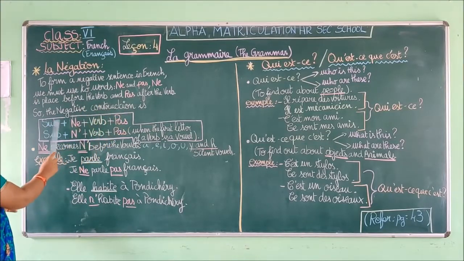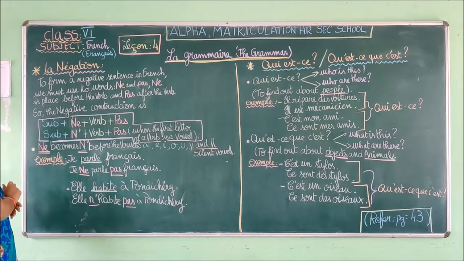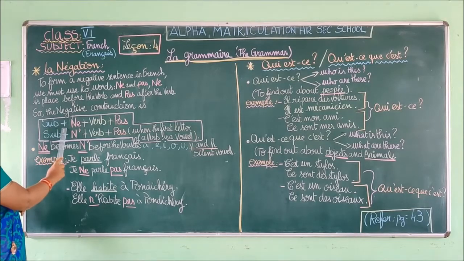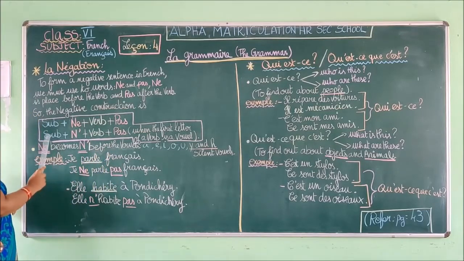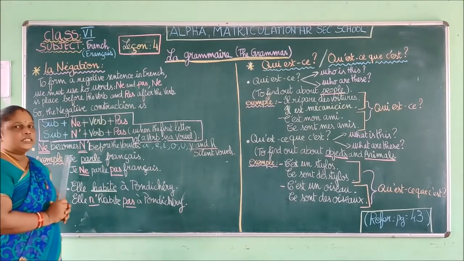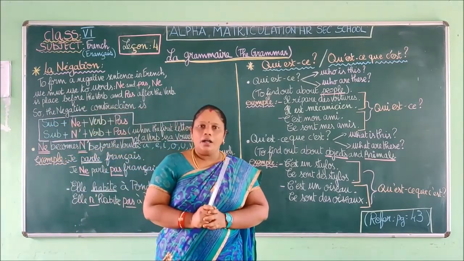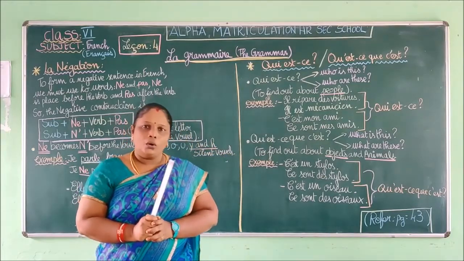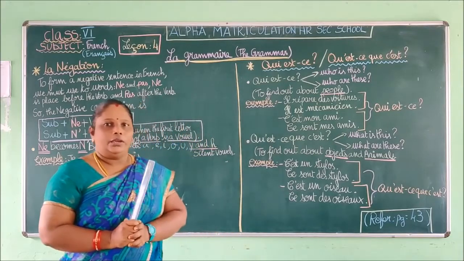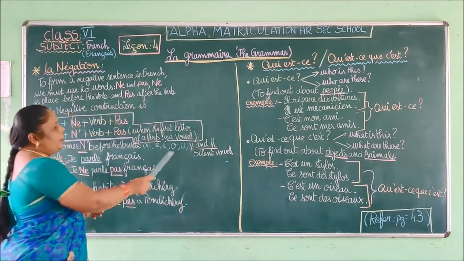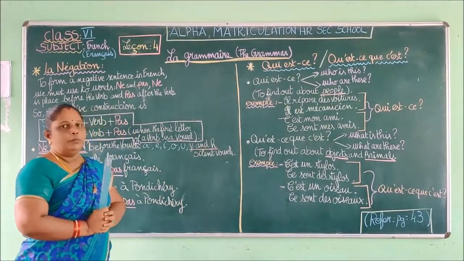So here I have given you the construction of the sentence. Okay, so here is the negative sentence construction. Subject plus ne plus verb plus pas. Okay, so next one, if you have a verb started with a vowel, so what are the vowels? Quelles sont les voyelles? A, E, I, O, U. Okay, so Y et H sont les voyelles muettes. Okay, so we are calling Y and H silent vowel. Okay, as I told you, voyelle muette.